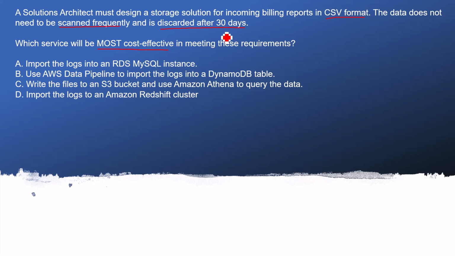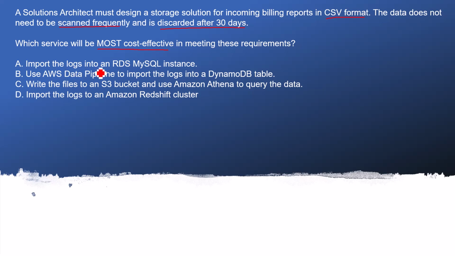So S3 is good storage when we want to configure such policies for discarding, archiving, or making some decision after a particular time interval or number of days. And about the CSV format, yes, we can store such objects in S3, like media, JPG, CSV. One more thing here is that the data needs to be accessed, which means we are doing some analysis on the CSV files.